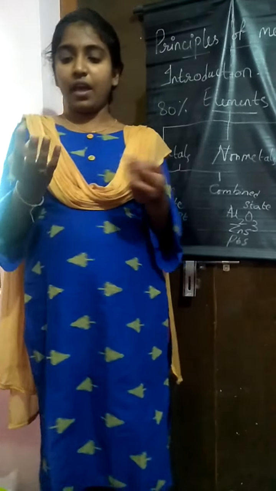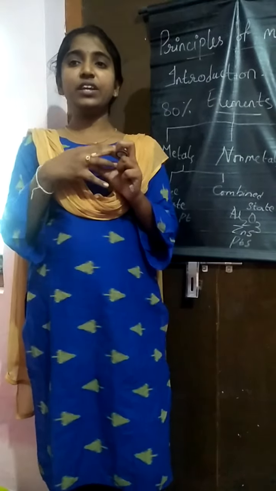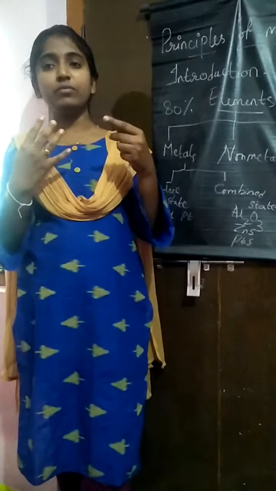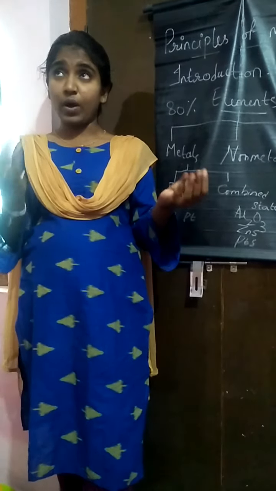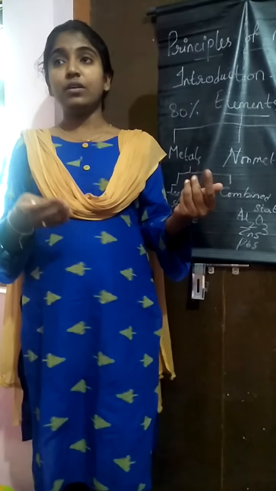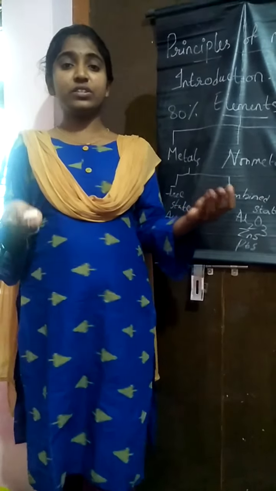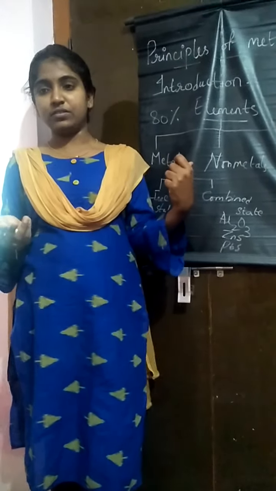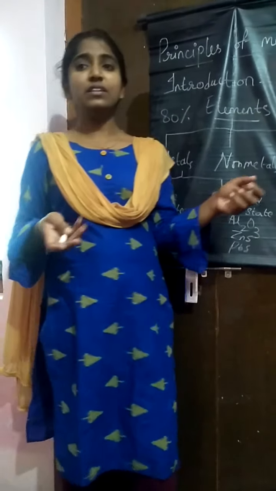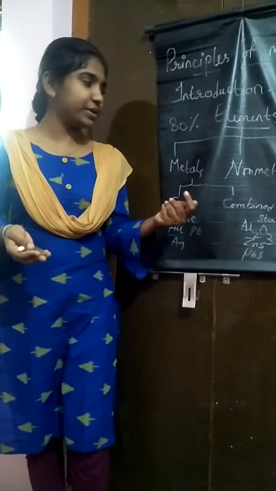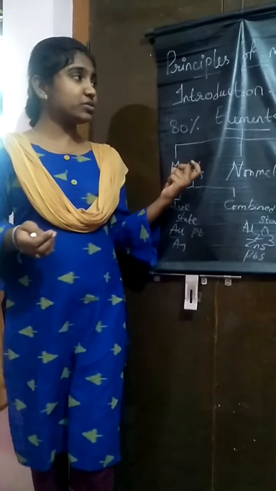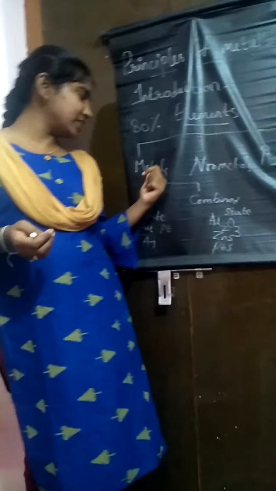And I have a ring with me, and this ring is a metal. It's a pure metal, which is gold. And we have copper wires. We have aluminium. We have many utensils which are used in the kitchen, where they are made up of metals. So all these metals have a very widespread usage in our day-to-day life. So it is important to study the extraction of these metals.